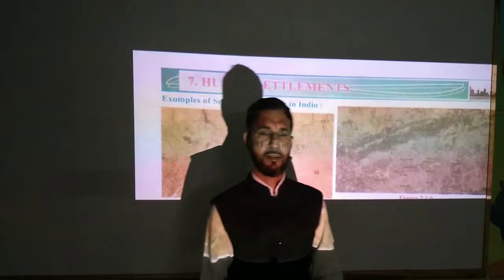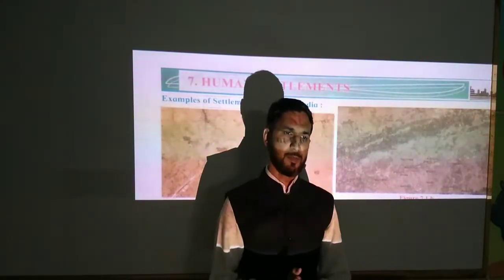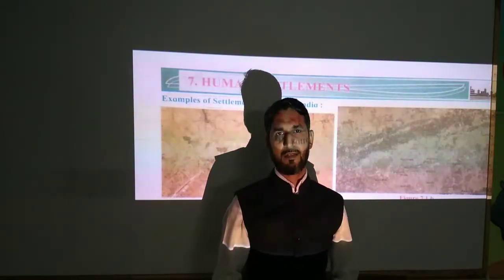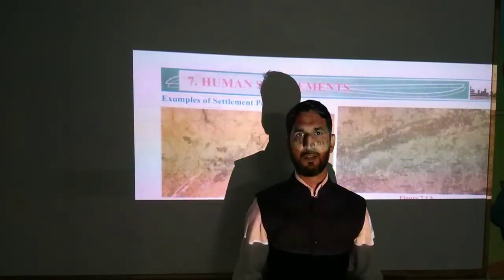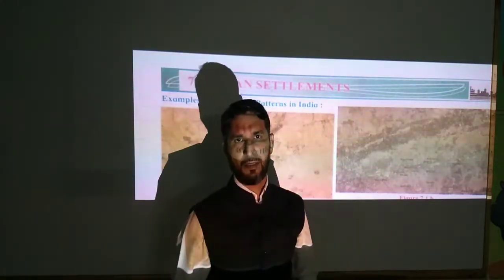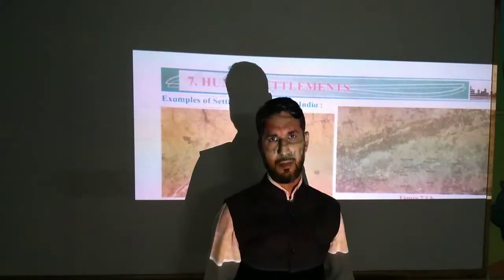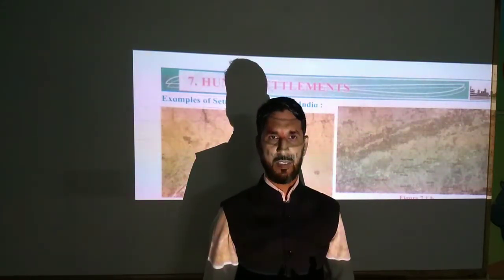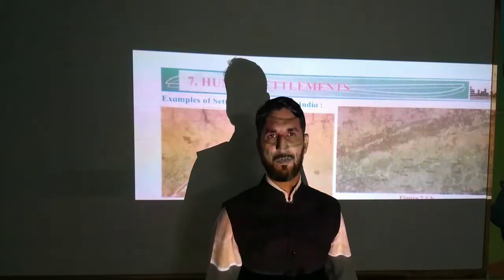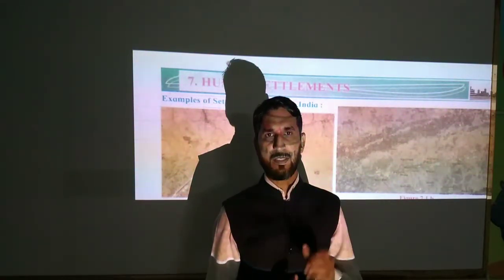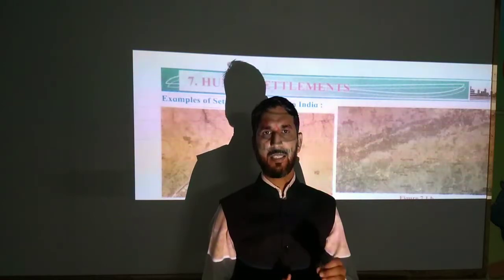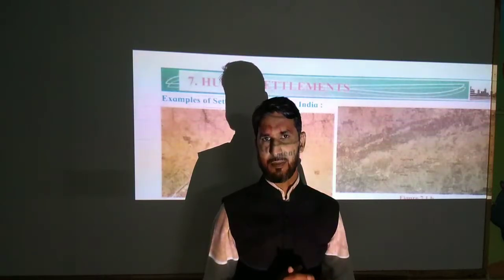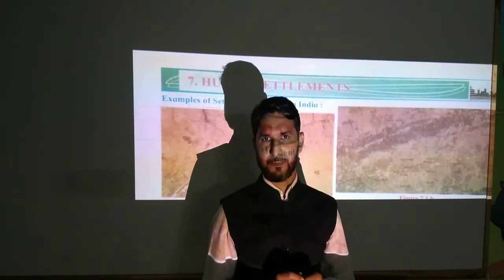So students, we are studying lesson number 7 of geography, human settlement. Some factors are responsible for human settlement, which we also studied in the last lecture: the climate of the region, physiography of the land, rainfall, etc. These are the points responsible for human settlement at any one place. So we studied India and Brazil and their physiography.